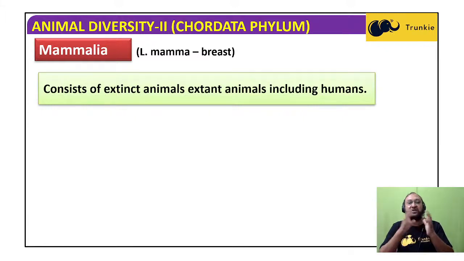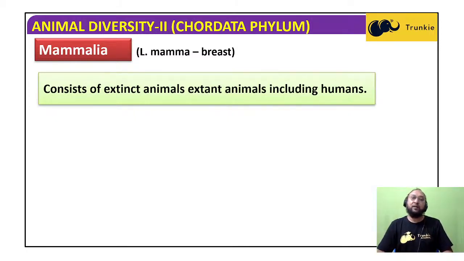Also, the word mammalia is derived from the mammary gland. Mamma means breast. The mammary gland is present in both males and females, but well developed in females for the production of milk to feed the young ones. So these are all about the mammals.